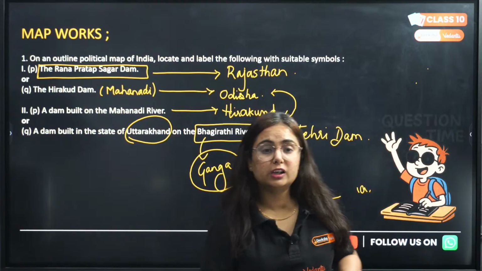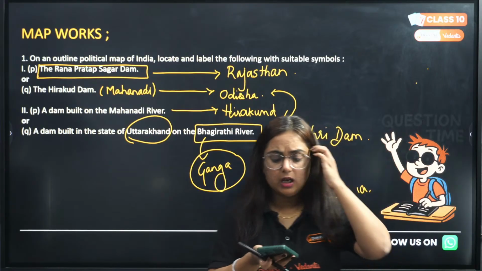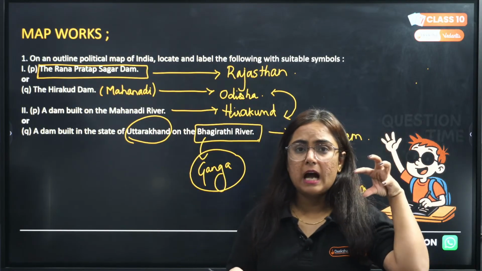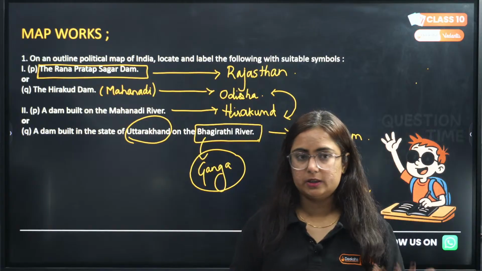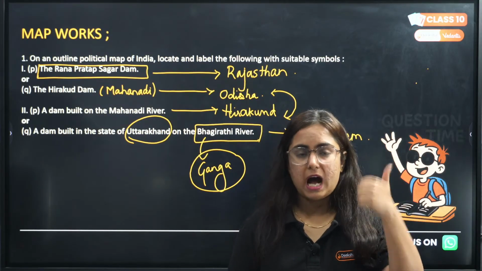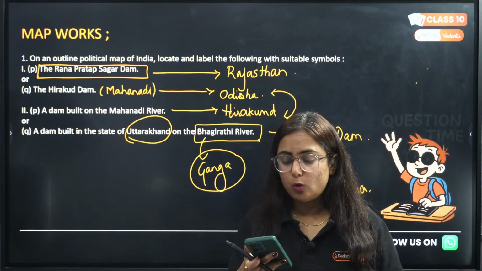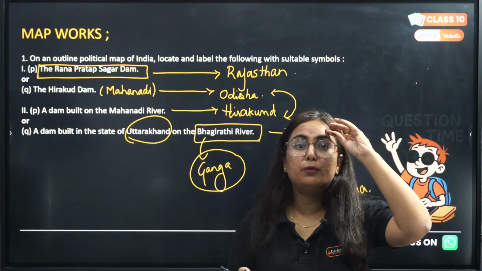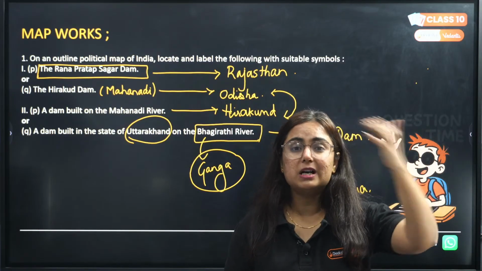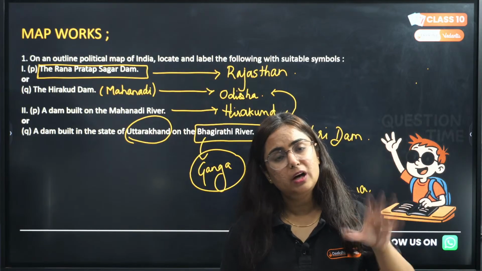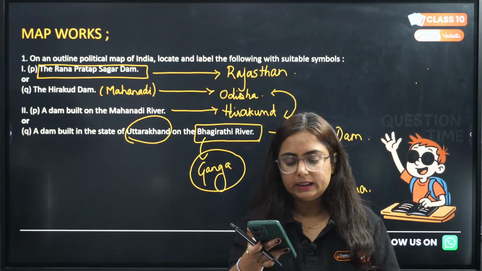Beta, to all those, Nagarjun Dam is not here in Uttarakhand. It is in South India. Acha, to all those who are here, I am clearly aware that beta your map work is not completed, not done. So I want you guys right today to watch that video, complete your map work, because don't think that we will do map work in the last, beta. It is free 5 marks. And if you're not working on that free 5 marks, how will you work in complete SST? You will forget everything. And map work needs revision. It is not a one day task. It is not at all a one day task.